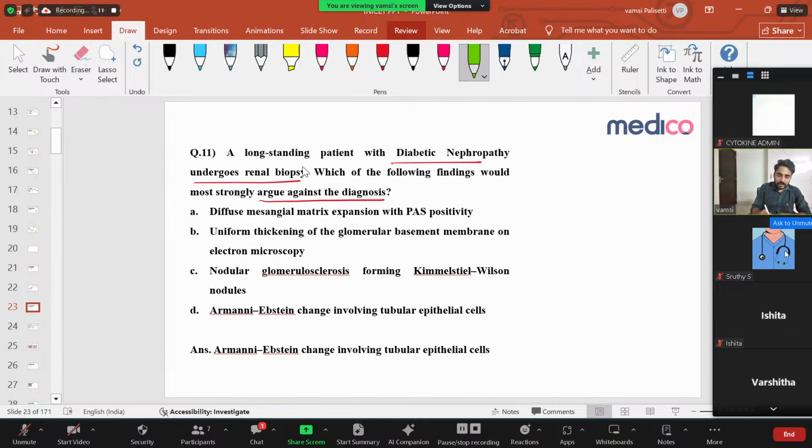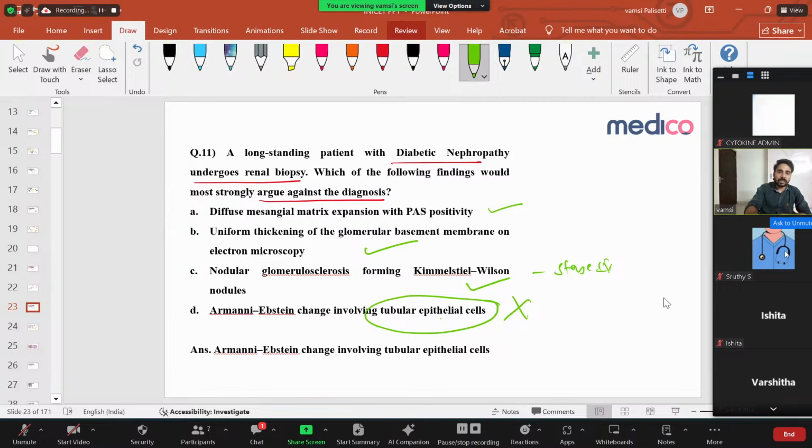A long-standing diabetic nephropathy patient undergoes renal biopsy. Which of the following findings would most strongly argue against the diagnosis? One is diffuse mesangial matrix expansion with PAS positivity. Yes, diffuse mesangial sclerosis can also happen. Uniform thickening of glomerular basement membrane under microscopy. Yes, this is the first initial change. Thickening of glomerular basement membrane and nodular glomerular sclerosis forming Kimmelstiel-Wilson nodules. I discussed this is stage 4 of diabetic nephropathy. And Armanni-Ebstein changes involve tubular epithelial cells. See, diabetic nephropathy never affects the tubules. It always affects your glomerulus. So this is the wrong answer.